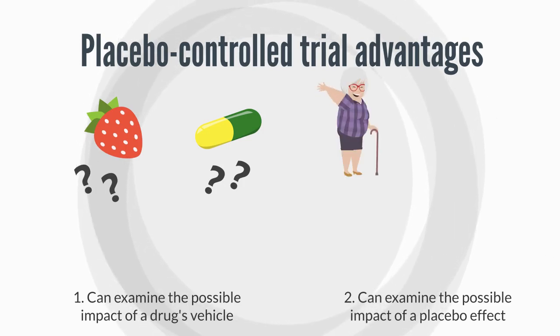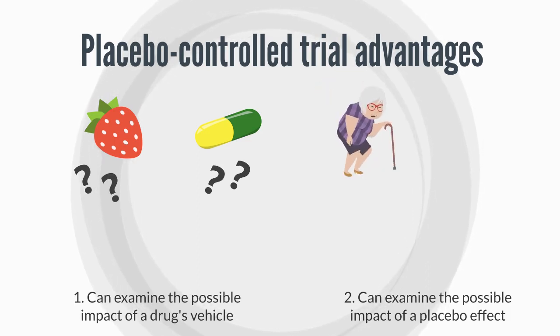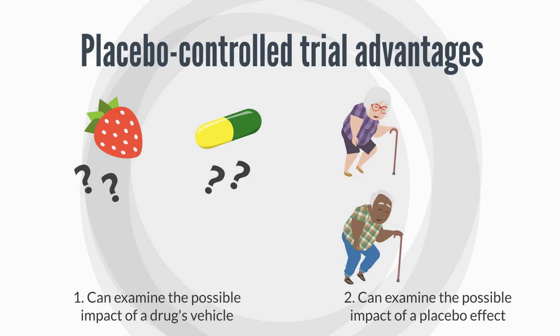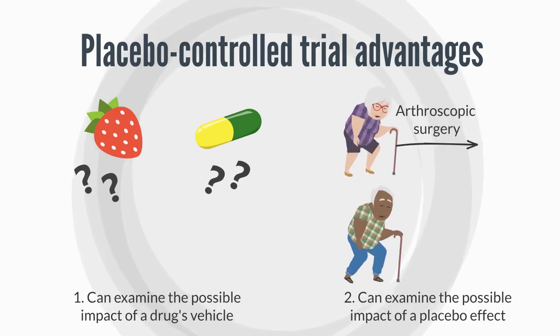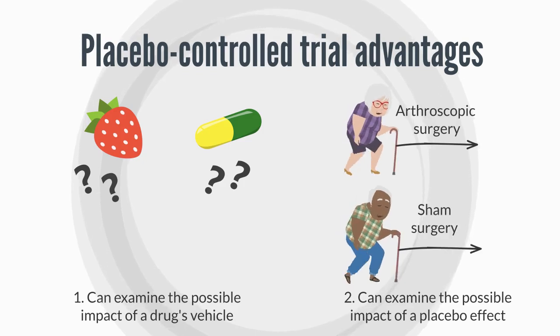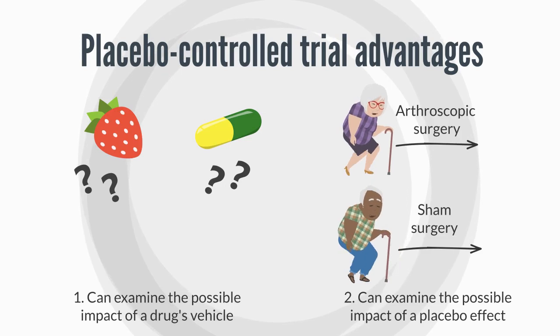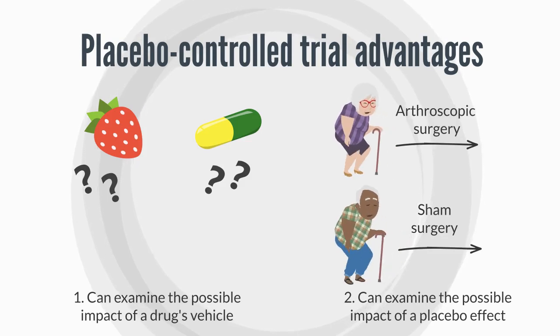For example, several studies have examined the impact of the placebo effect in knee pain improvement after knee osteoarthritis surgery. These studies divided osteoarthritic subjects into groups that either received arthroscopic knee surgery or received a sham surgery where they underwent the same anaesthetic procedure and had 3 cuts made into the knee in the same places required for arthroscopy, but they didn't have the arthroscopic surgical equipment inserted and so didn't undergo the arthroscopic intervention.